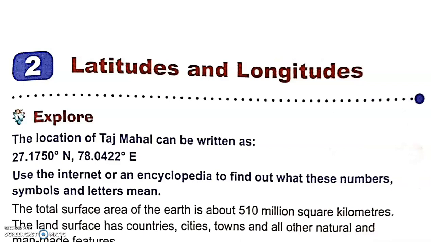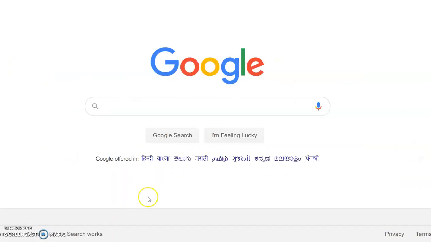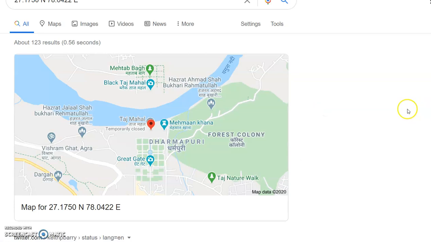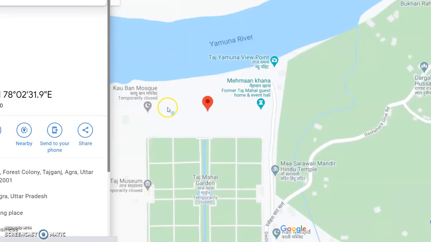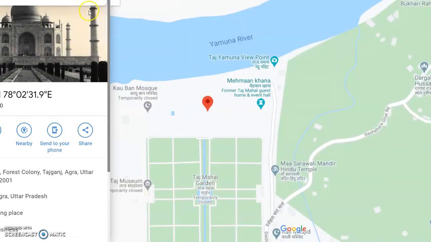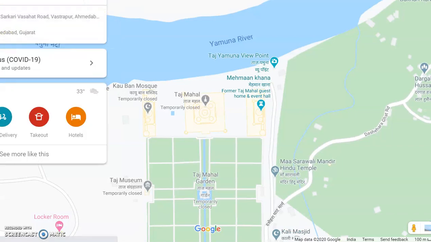Now, you can see these numbers: 27.175 degrees north, 78.0422 degrees east. What is this number? Let's Google it. If we open Google and type this number, what happens? Google shows us the Taj Mahal. If you click on this, see, this is the Taj Mahal. So this is the latitude and longitude of the place called Taj Mahal.